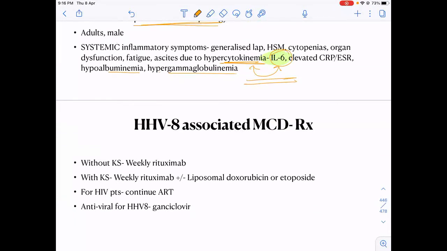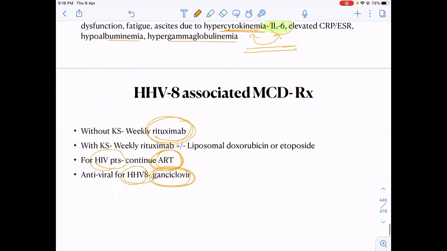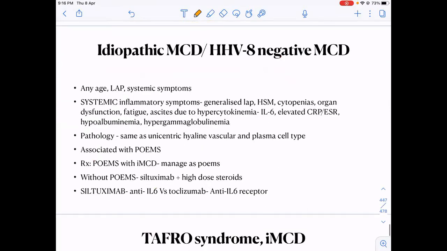Okay, so how do we treat these patients? Usually rituximab is the treatment for them, and if they are HIV positive, antiretroviral therapy. For HHV8, we can give ganciclovir. So mostly rituximab is the therapy. Okay, then comes the HHV8 negative multicentric Castleman disease.